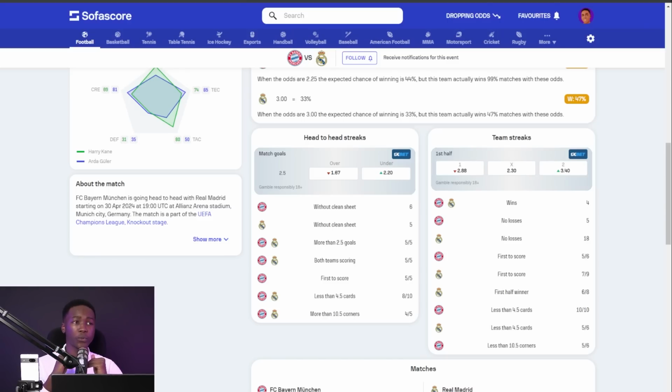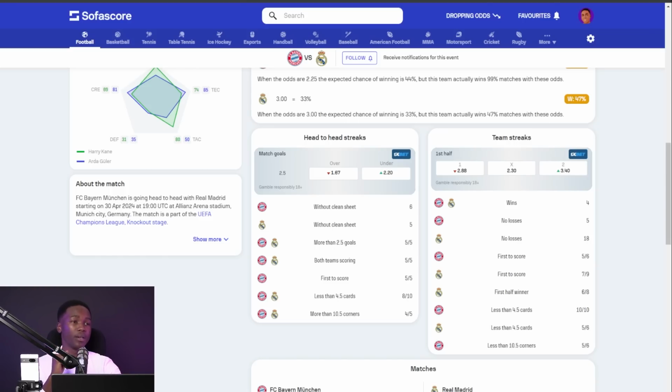When you go through the head-to-head streaks, you're going to get a recent analysis of the past games between Real Madrid and Bayern Munich. For example, you have this one, without clean sheet. That is the last 6 games between Bayern Munich and Real Madrid, Bayern Munich conceded a goal. The other one we have, without clean sheet for Real Madrid, 5. The last 5 games between Real Madrid and Bayern Munich, Real Madrid conceded a goal.